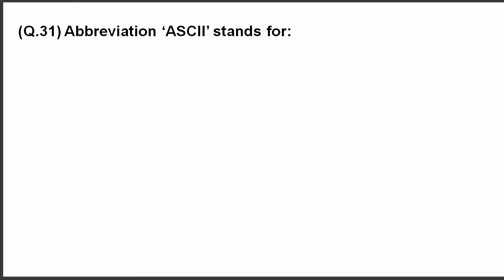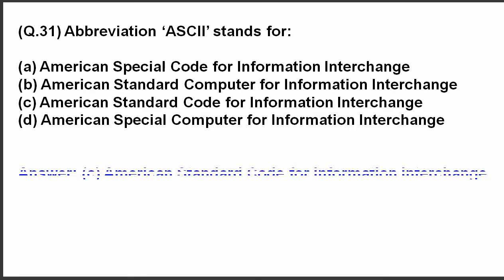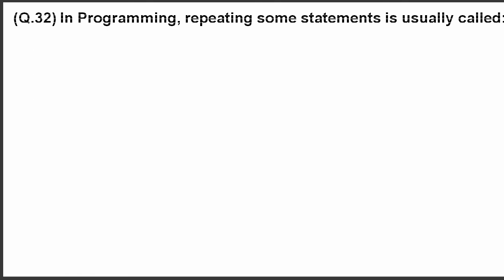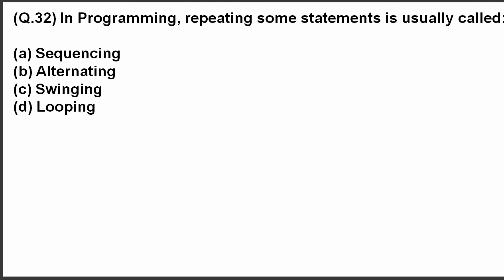Question 31. Abbreviation ASCII stands for? The answer is American Standard Code for Information Interchange. ASCII stands for American Standard Code for Information Interchange. Next question. In programming, repeating some statements is usually called? The answer is looping.